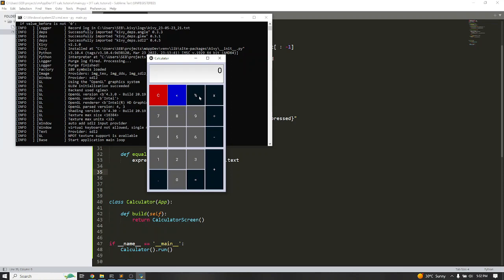So for each, we'd create a separate function, one for percent, one for this operation, and so on. In all, 1, 2, 3, 4, 5, we'd be creating a separate function for all these 5 mathematical operations. But Python already has that for us.